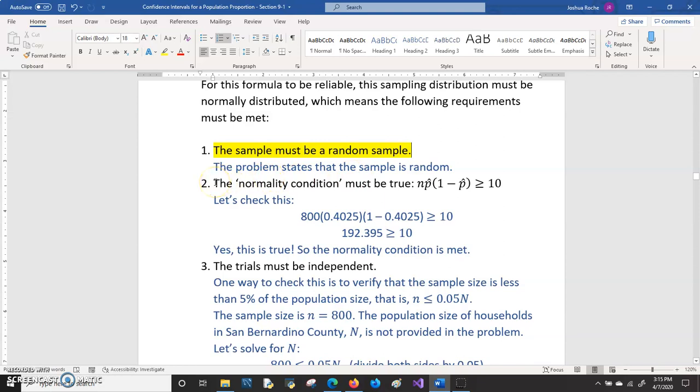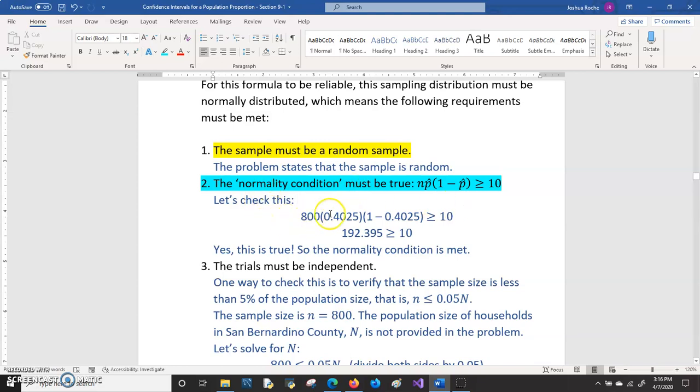The second requirement is what they call the normality condition. And it turns out that this formula, n times p hat times 1 minus p hat, if that is more than 10, the rule of thumb is that that ensures that the distribution is approximately normal.